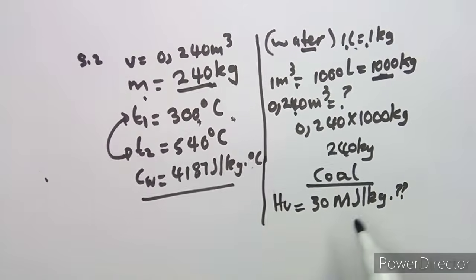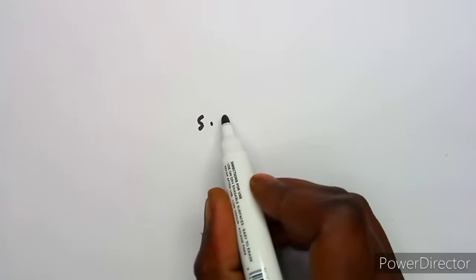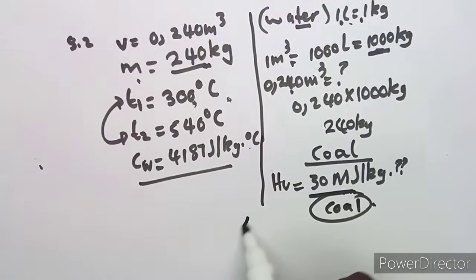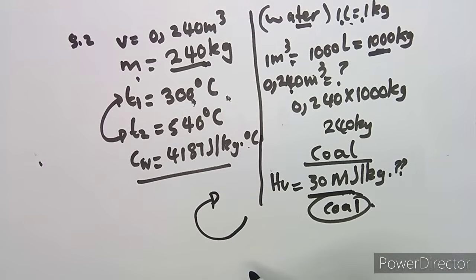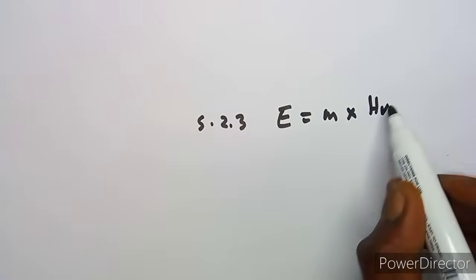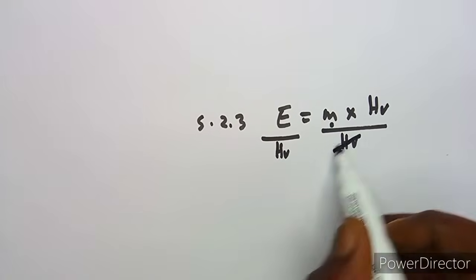Let's just save this. Remember, guys, I talked about the heat value, and I said we must have it, because we might need to use this heat value of coal. There is a great relationship with the energy, because it is the coal that is going to heat, which means the heat energy is going to be the same. There is no efficiency here. So heat energy is equivalent to mass times the heat value, and we need the quantity, so we divide by the heat value on both sides.